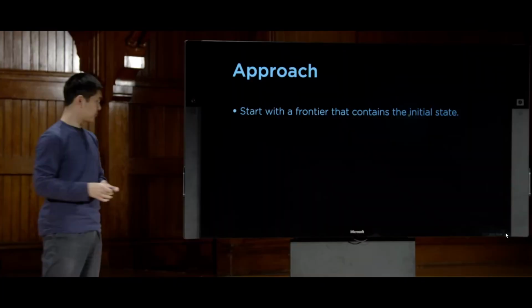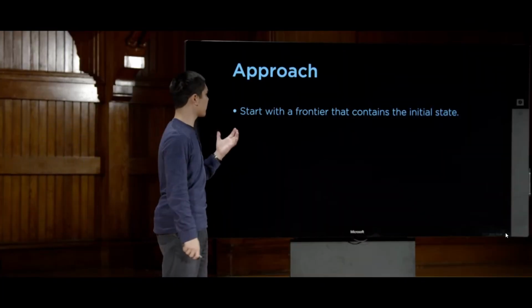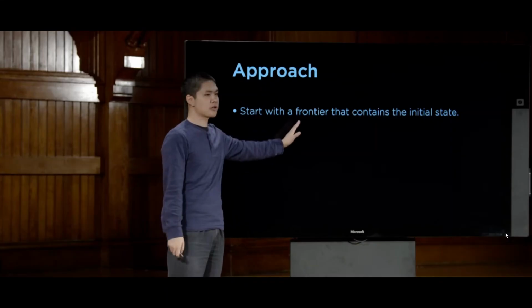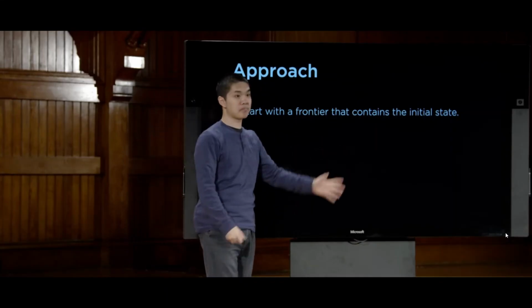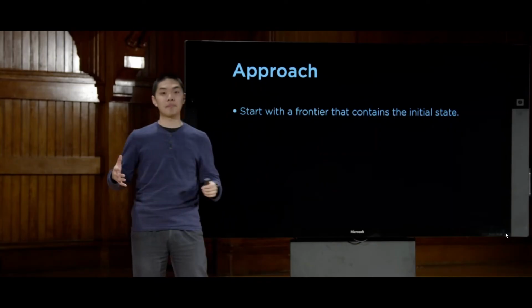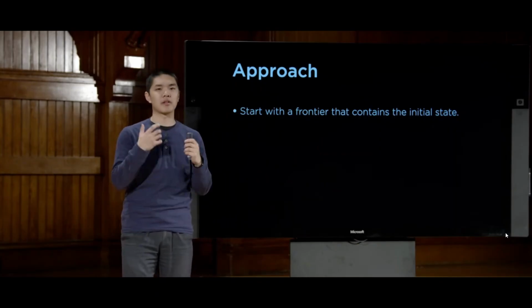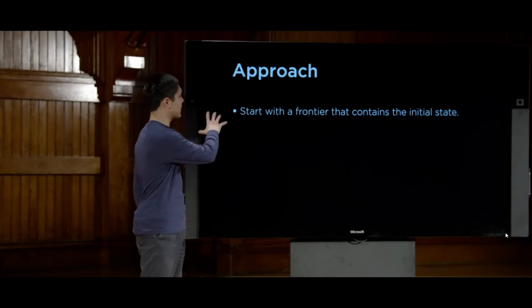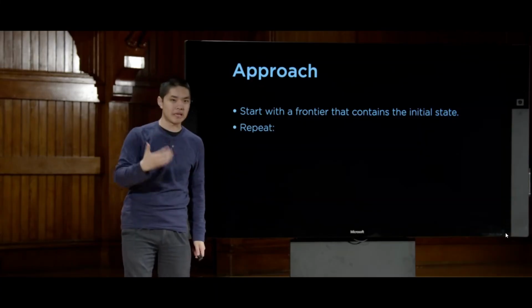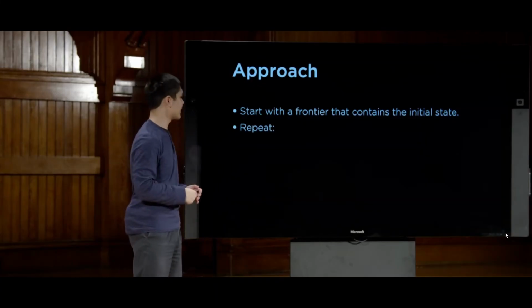The frontier is going to represent all of the things that we could explore next that we haven't yet explored or visited. So in our approach, we're going to begin the search algorithm by starting with a frontier that just contains one state. The frontier is going to contain the initial state, because at the beginning, that's the only state we know about. That is the only state that exists. And then our search algorithm is effectively going to follow a loop. We're going to repeat the process again and again and again.